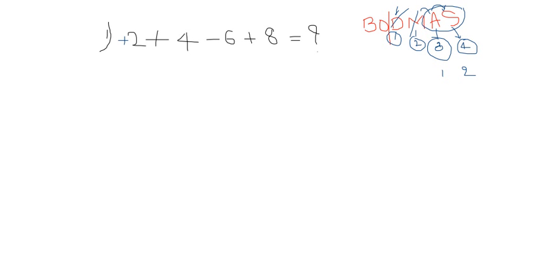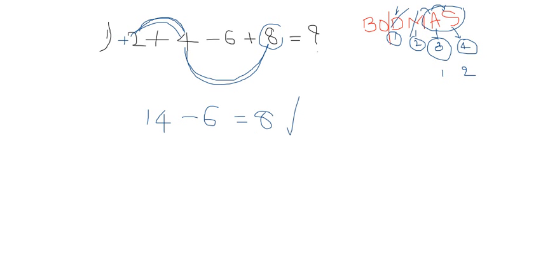Now your first job is, in the entire statement, wherever the plus symbols are, first add those. Here I am adding 2 plus 4, which is 6. First I am giving the preference to addition. After that, where is the plus? Here 8. This 6 plus 8 is 14. Now 14 minus 6 is 8. This is the answer. 8 is the answer. You have to do it like this.